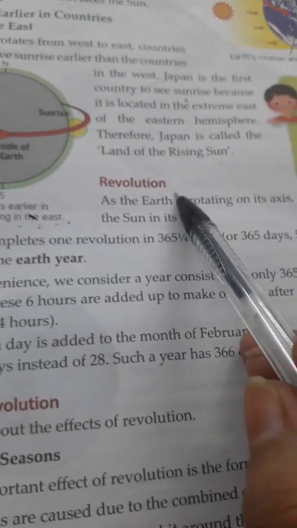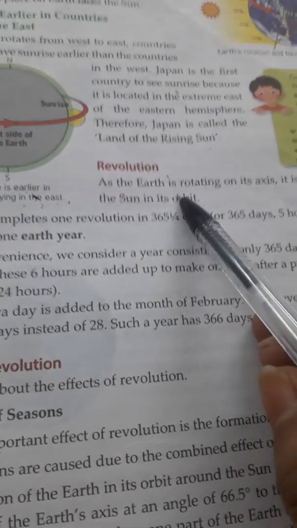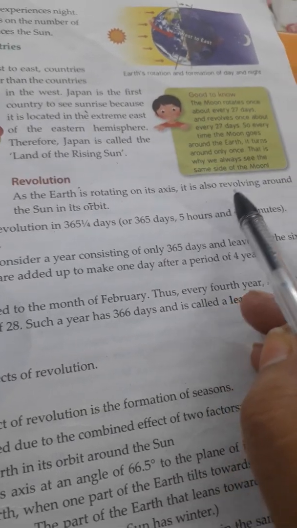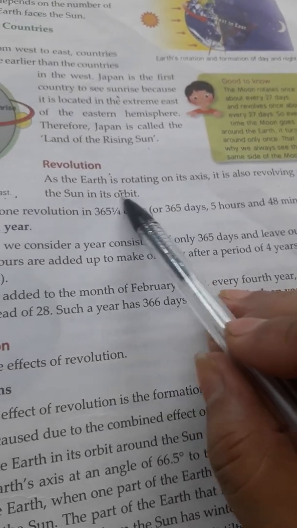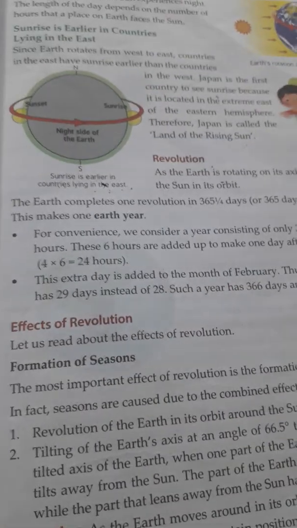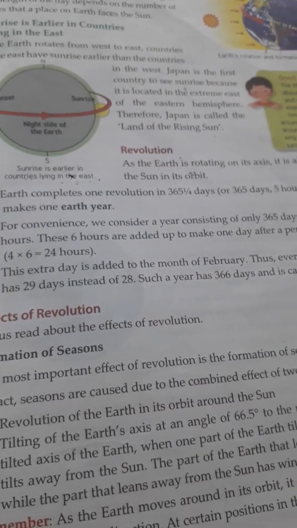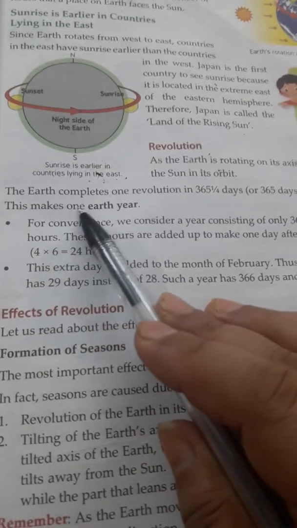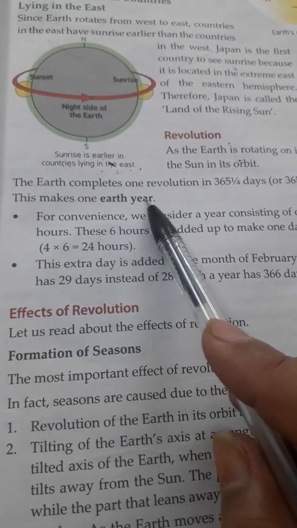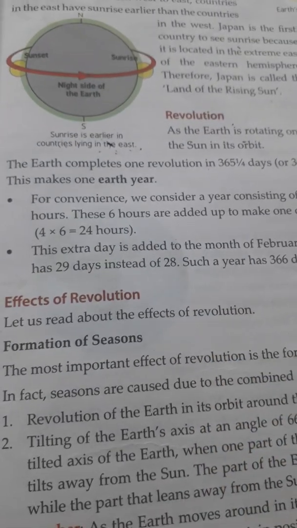So now revolution. As the earth is rotating on its axis, it is also revolving around the sun in its orbit. Earth completes one revolution in 365 days, 5 hours and 48 minutes. This makes one earth year.